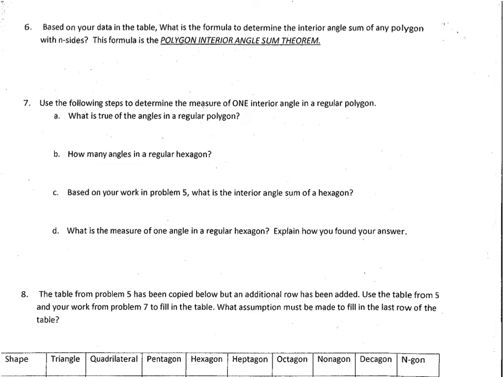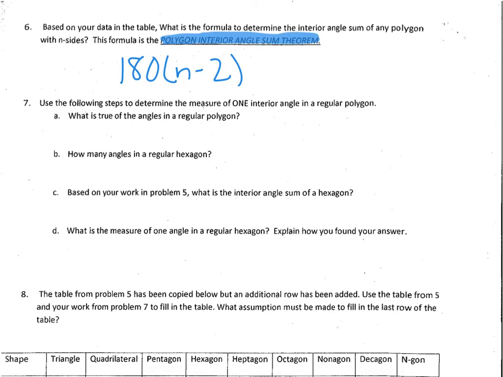Then our next question, based on your data in the table, what is the formula to determine the interior angle sum of any polygon with n sides? This formula is known as the polygon interior angle sum theorem. And you should notice that every single time we took 180 and multiplied it by n minus 2, or the number of sides minus 2.